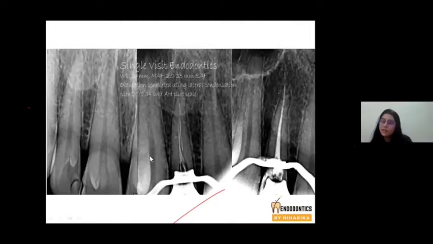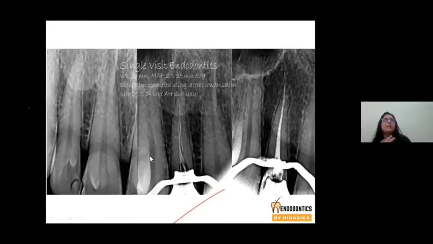Especially in pediatric cases also, there are a lot of studies done worldwide using the self-adjusting file system, and they have shown to produce excellent results. If you compare in terms of debris extrusion, SAF is best. If you compare in terms of canal centering ability and shaping, SAF is best.